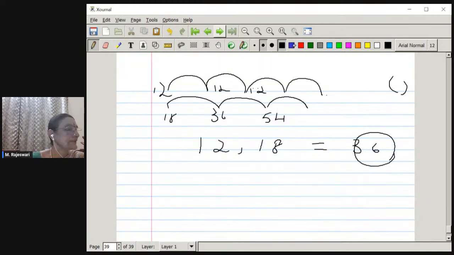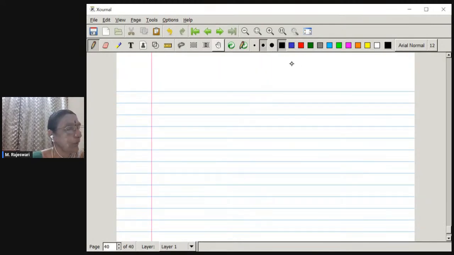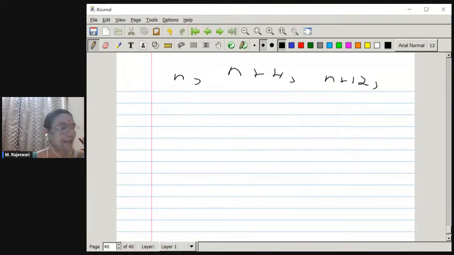Okay. So the next question: show that one and only one out of n plus 4, n plus 8 and n plus 12 is divisible by 5 when n is any positive integer. Any number can be written in the form 5q plus r.